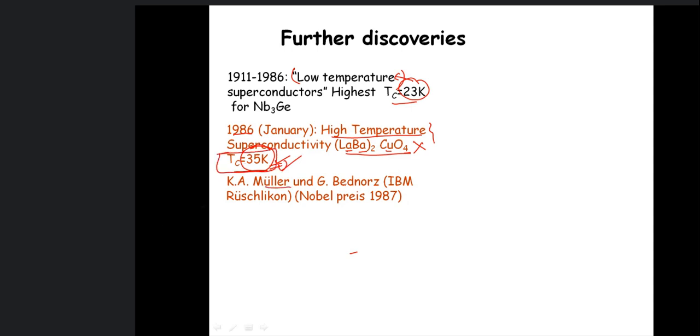And this was done by these two scientists, and they won the Nobel